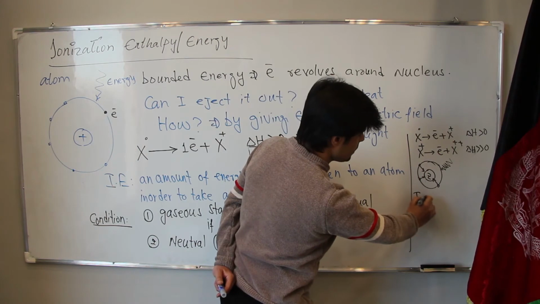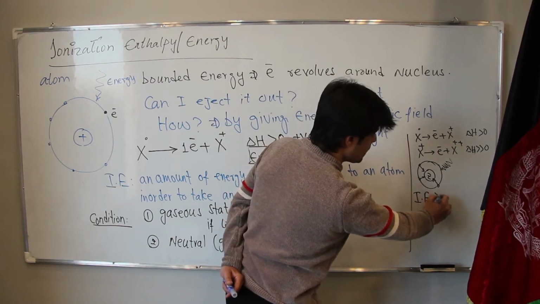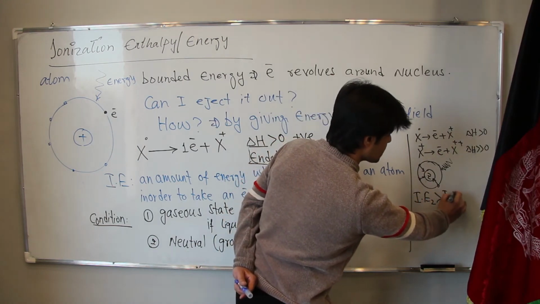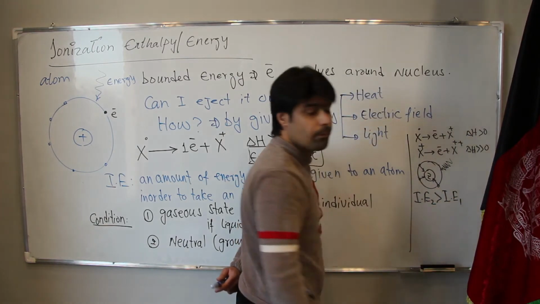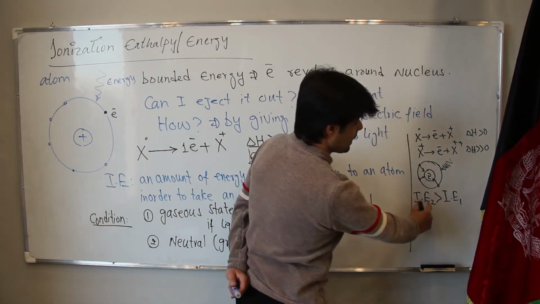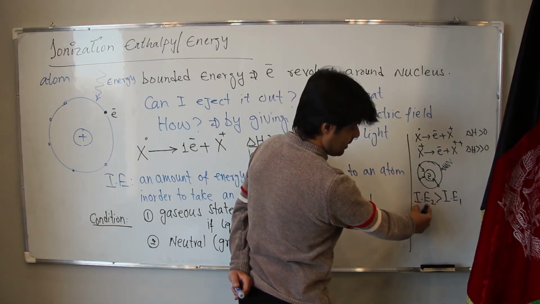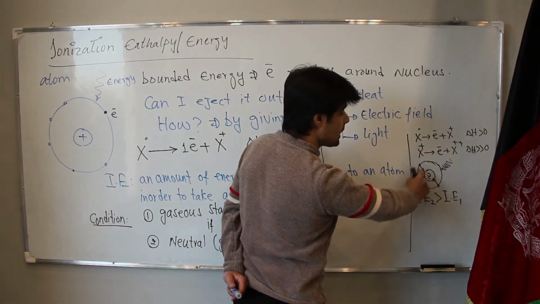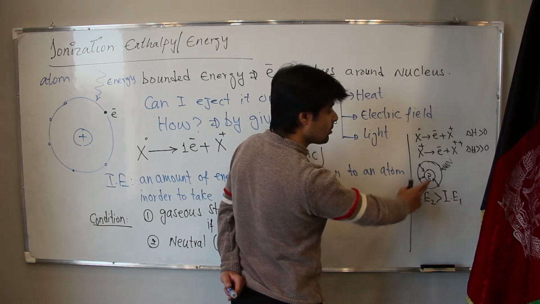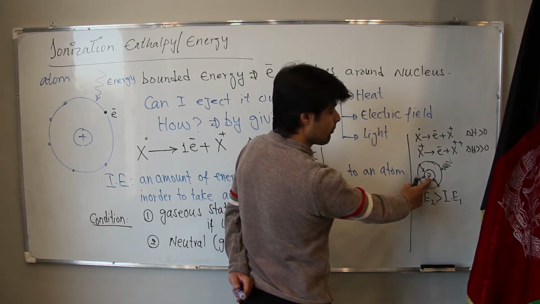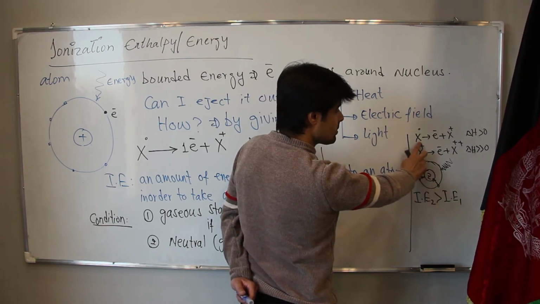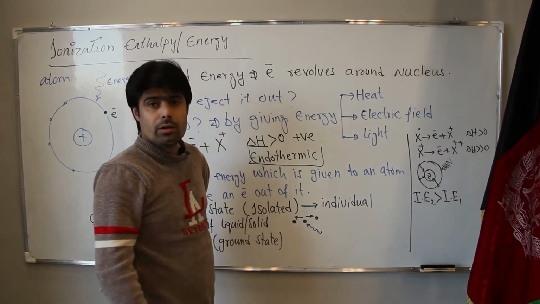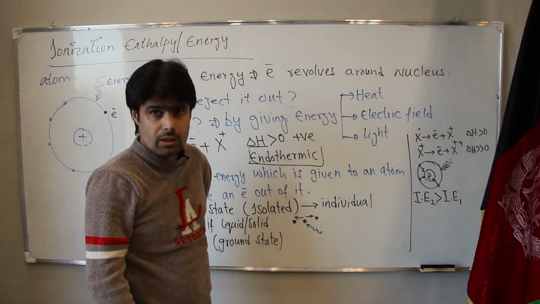So ionization energy second is greater than ionization energy 1. Why? Because in ionization energy second, the electrons are much more bound to the nucleus than in atoms which are in neutral or ground state.